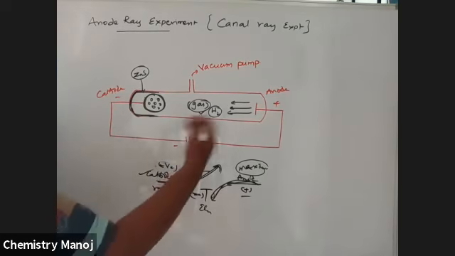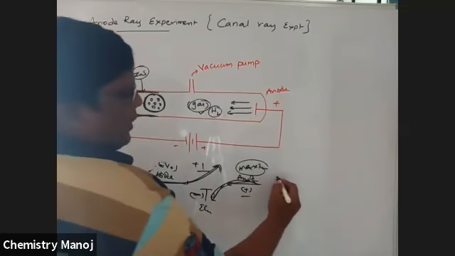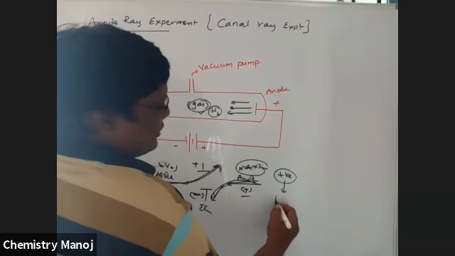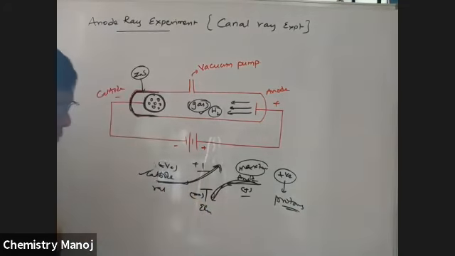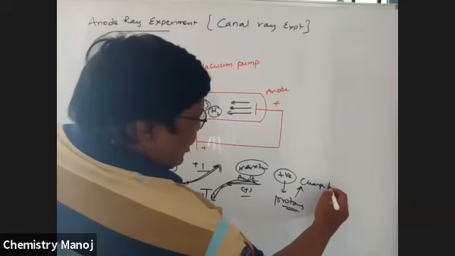Later, these anode rays were found to be nothing but positively charged particles. These are later named protons. These are nothing but charged ions.